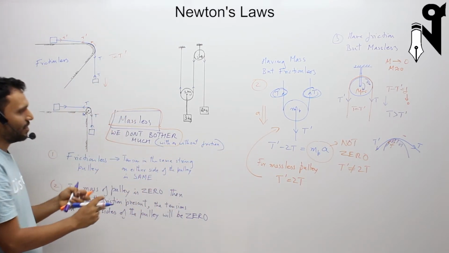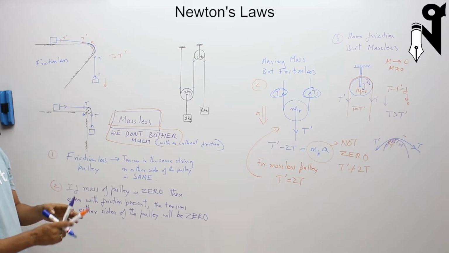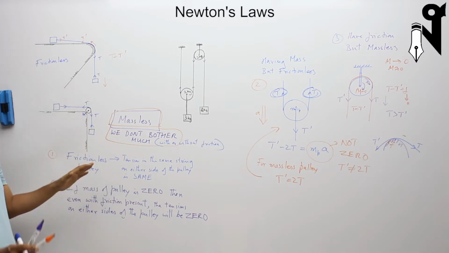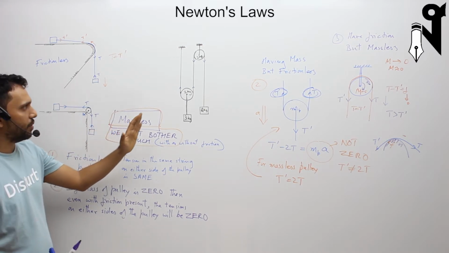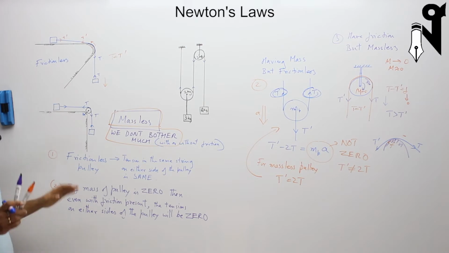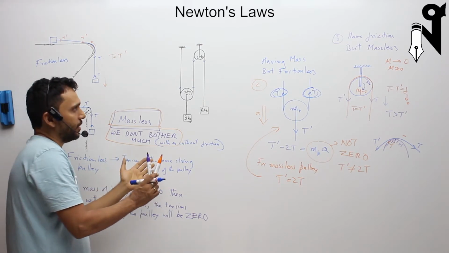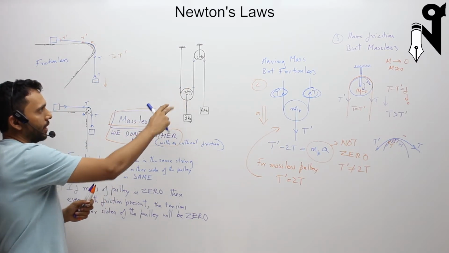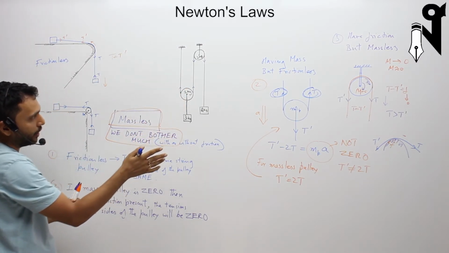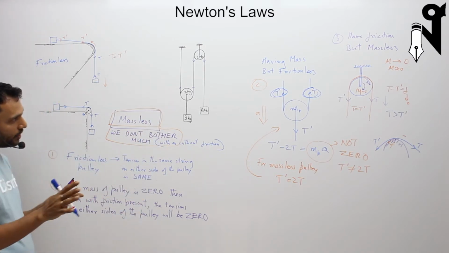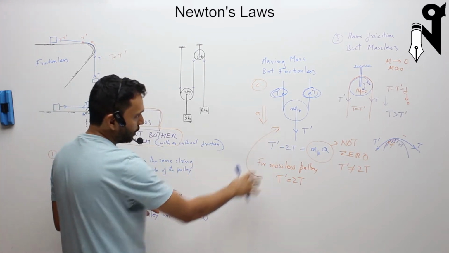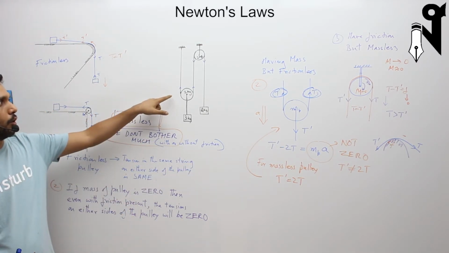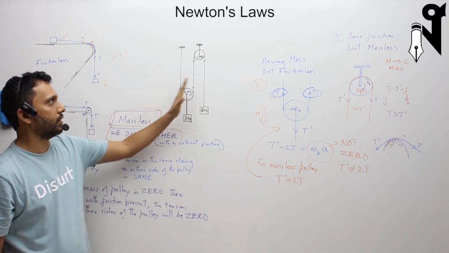So if it is massless, whether you have friction or you don't have friction, it's the same, and it behaves like an ideal pulley. If it is frictionless, then the tension on both sides will be the same, but the tension in the other string may not be 2T if it is having a mass. So if it is frictionless and not massless, we have something to bother. For massless, we have nothing to bother. For frictionless with mass, we have something to bother. But we don't have to bother about the tension on both sides.